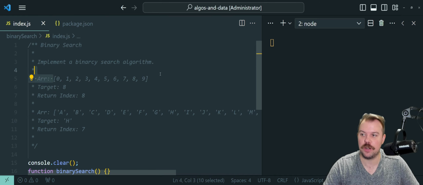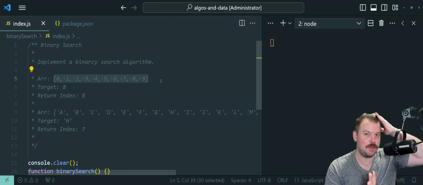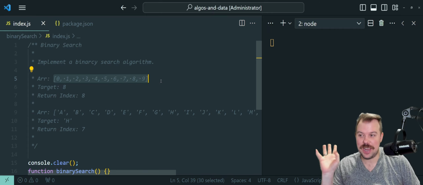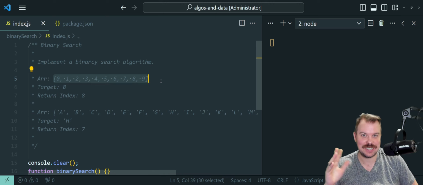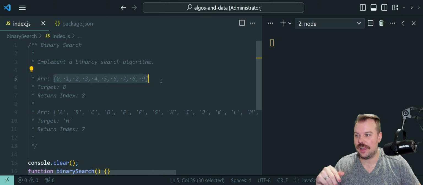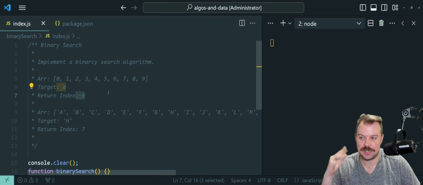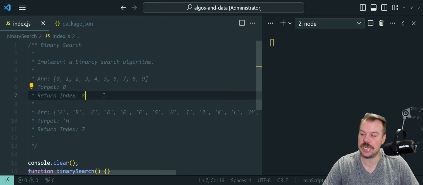So if we have an input array of numbers 0 to 9, not 1 to 10, because trust me, when we're talking about indexes on an input array of 1 to 10, it gets a lot more difficult to explain between index and value when they're both numbers. So I decided to make it a 0 to 9 array. If I have a target of 8, it should respond with the same thing as its index, which also happens to be 8. Again, that'll be easier to see when we actually get going with the code implementation here.